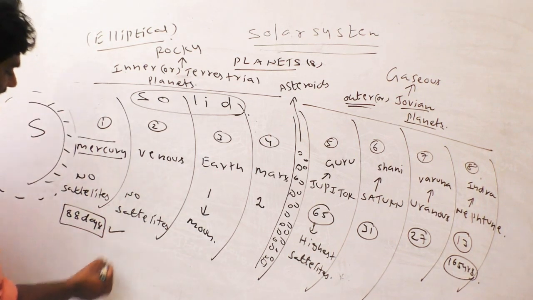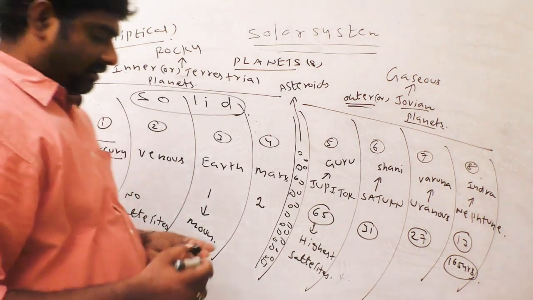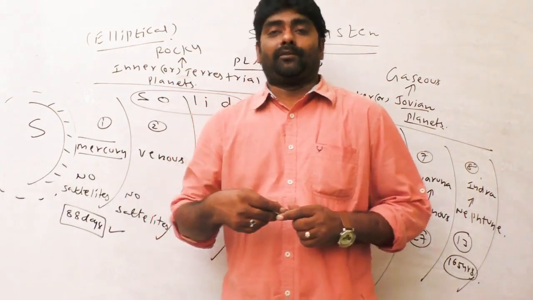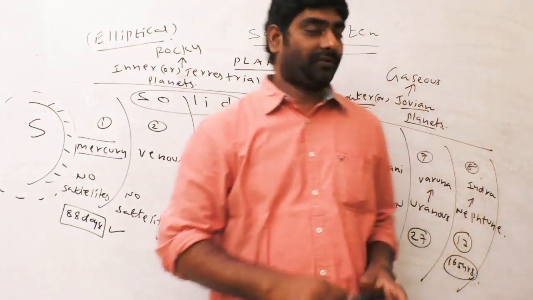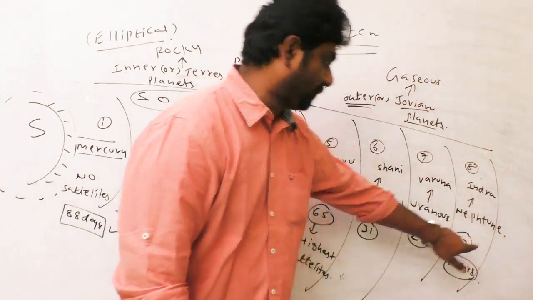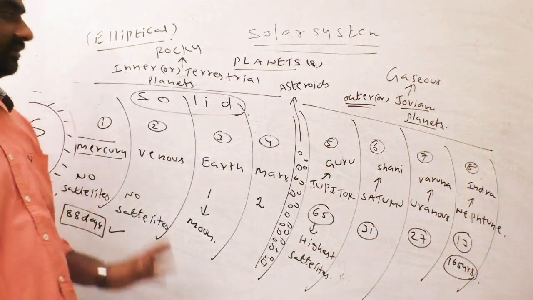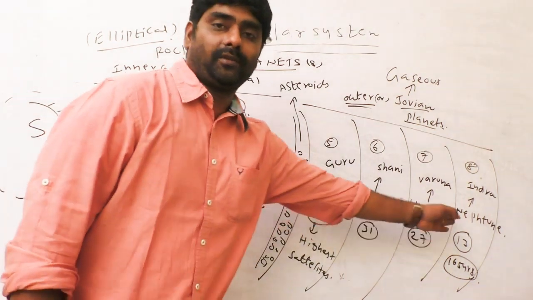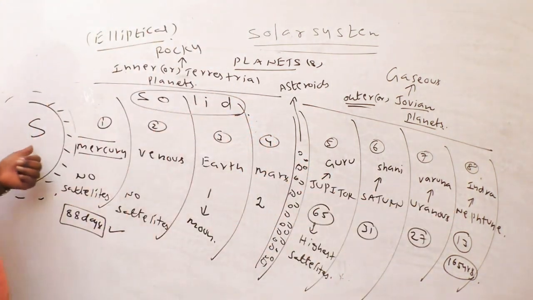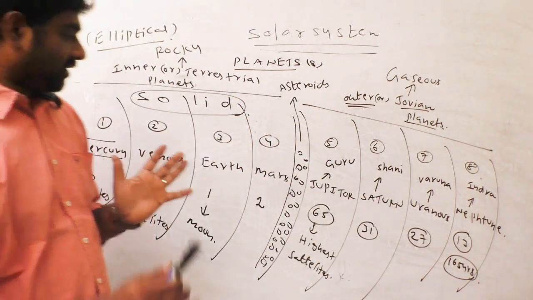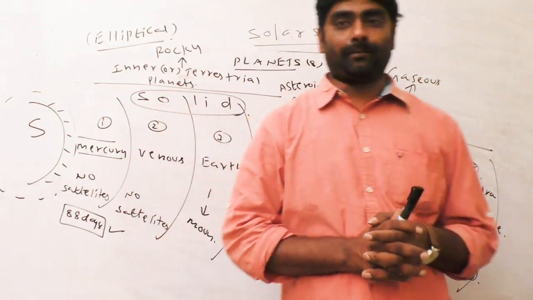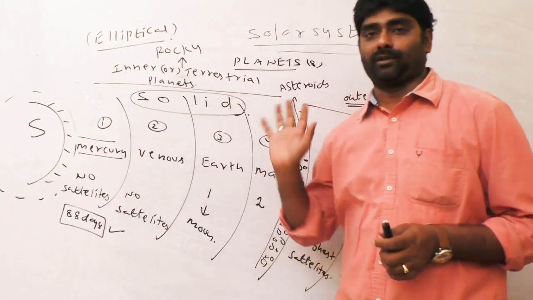Also, Mercury revolves around the sun like this. It takes 88 days, the very least. So Mercury's revolution period around the sun is only 88 days. If you see the farthest planet, Neptune, it takes 165 years, because it is far away from the sun. That is very important. Neptune is very far away, Mercury is very near. Let us discuss each one. First of all, from the exam point of view, a very important compulsory question.